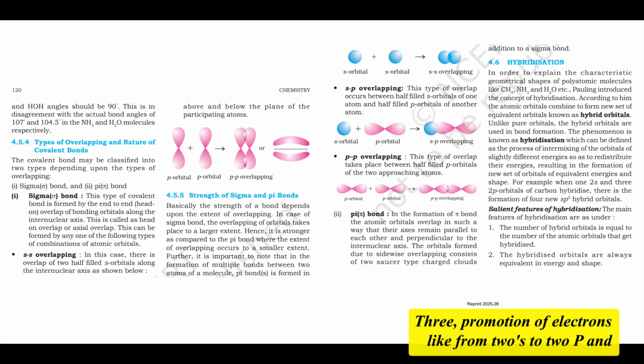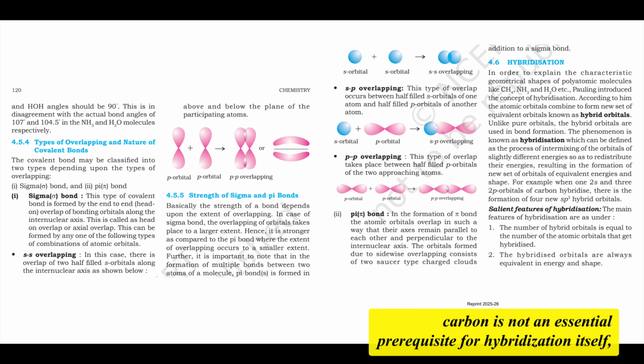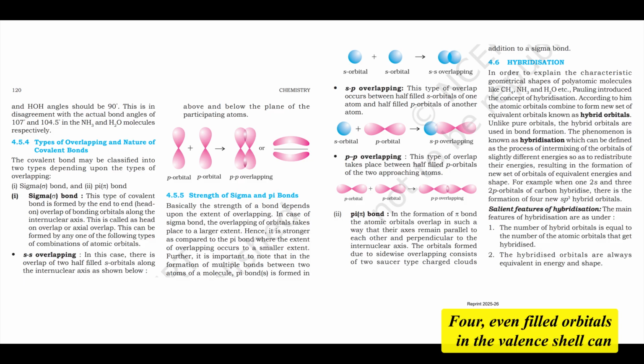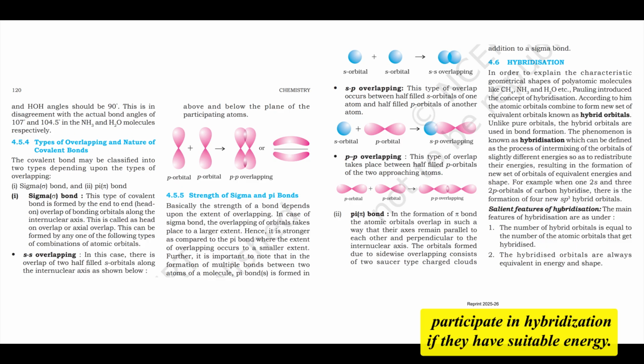3. Promotion of electrons, like from 2s to 2p in carbon, is not an essential prerequisite for hybridization itself, though it's often needed to explain the observed valency. For example, in NH3 and H2O, the lone pairs are in hybrid orbitals without promotion. 4. Even filled orbitals in the valence shell can participate in hybridization if they have suitable energy. This is how lone pairs occupy hybrid orbitals.